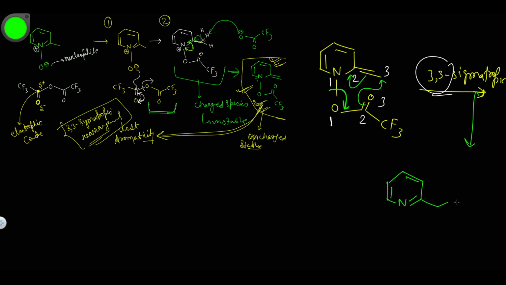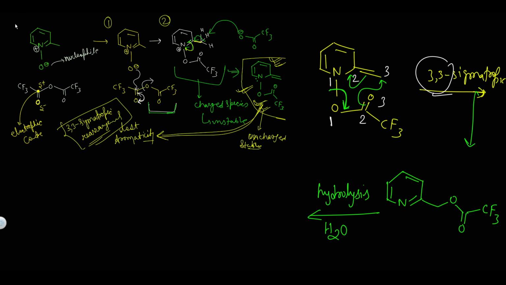Here something like this, double bond O, here is a CF3. Now you can see clearly this molecule has restored its aromaticity after this 3,3 sigmatropic rearrangement. What happens next? Just do the hydrolysis, which means add H2O.